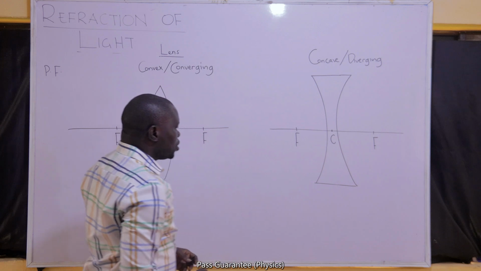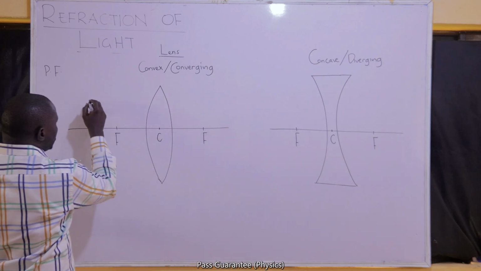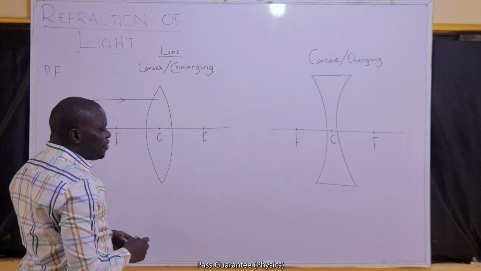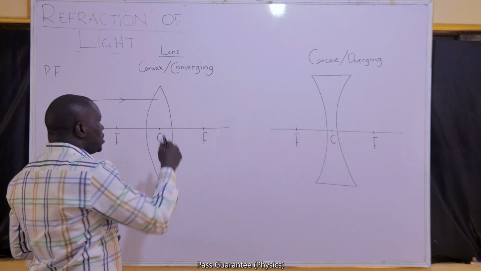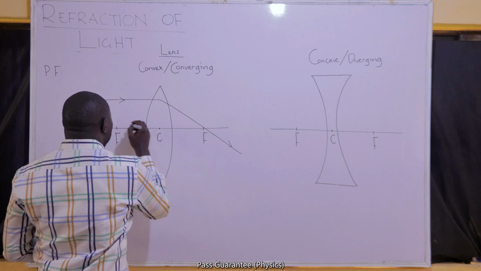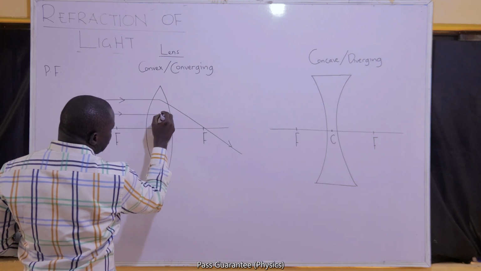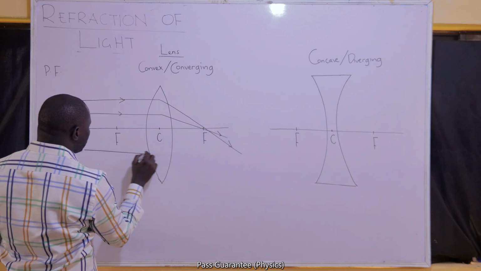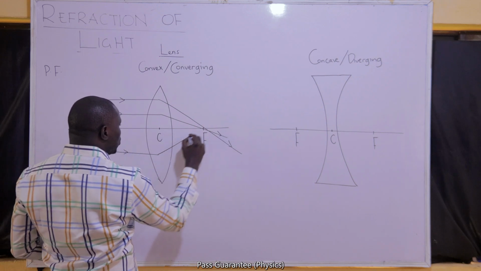And the principal focus I'm going to define thus. Principal focus is a point on the principal axis to which rays of light that are parallel and close to the principal axis converge after refraction through the lens. That is for converging lens. If you have any ray of light that approaches the lens, after passing through the lens, it comes through F. Any ray of light that comes in parallel to the principal axis will go through F.